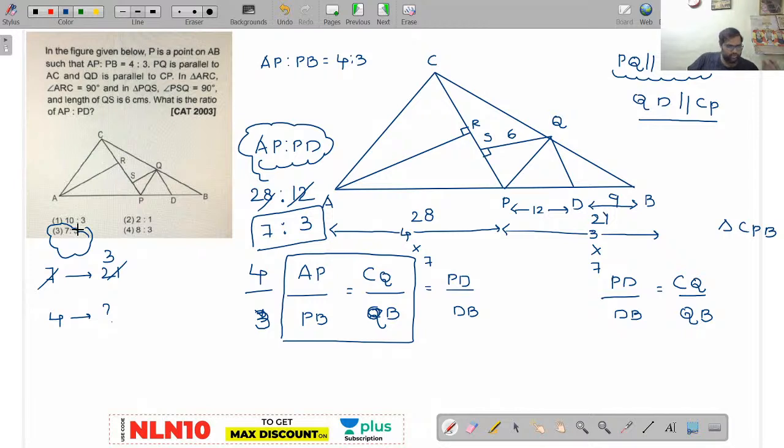Got the answer? I have used only basic proportionality theorem in order to solve this question. I didn't use any similarities, any congruencies here. As I said, I am a little bit allergic to this. Done? Have you got this way to solve? Let me know yes or no. Did you understand this question? I am waiting for your replies. Yes, 28 is to 12 is nothing but 7 is to 3. You have to remove the common factors. Yes, Meenu Kumar, it is 7 is to 3. Have you understood the question?